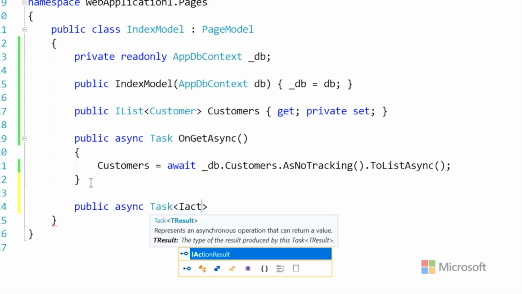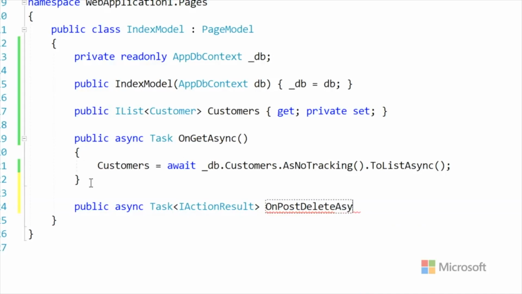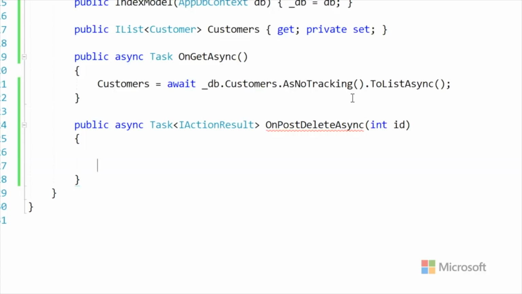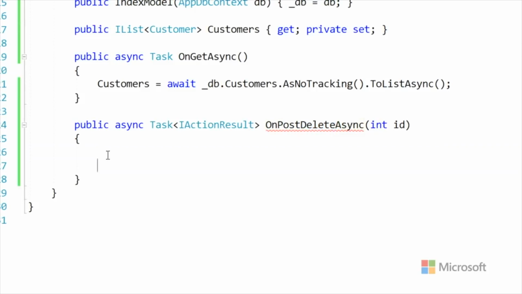Same thing as before, an action result, except now we're going to say on, and this is kind of weird, on post delete. The verb delete is a real HTTP verb, but it's not really often used from a browser's perspective. It's usually piggybacked on post. We use post to pass in basically all kinds of information. Whenever we hit submit on a form, we're posting that form. We're adding in, I think we said, page handler delete. So that is going to be here, on post delete.